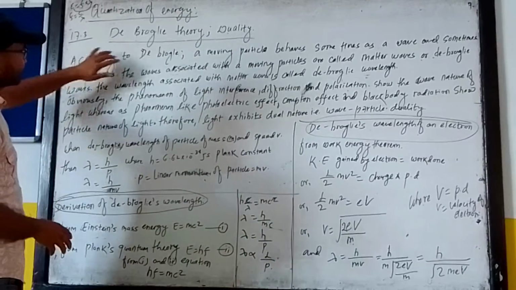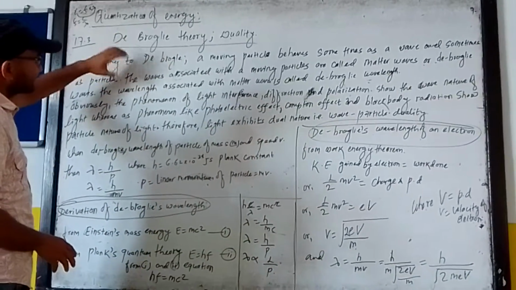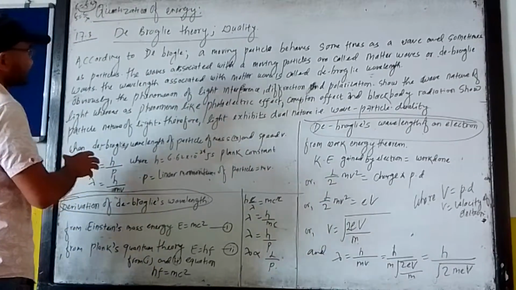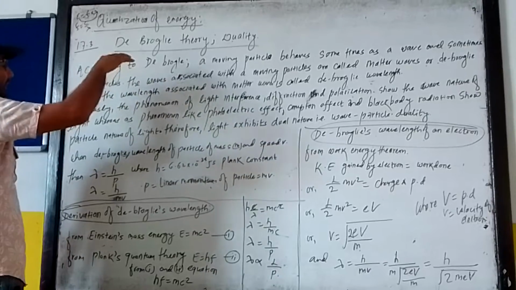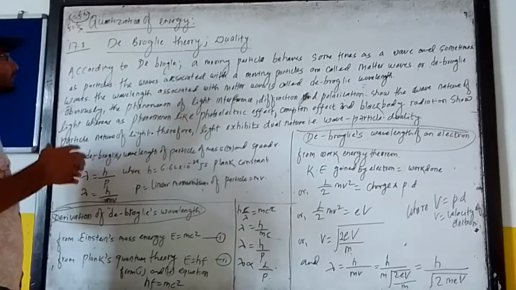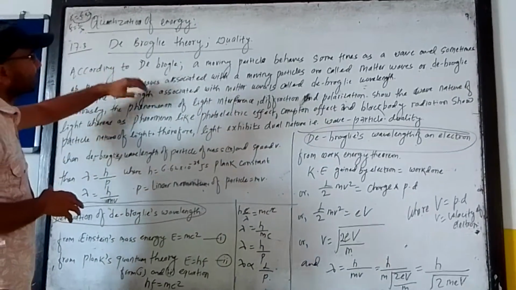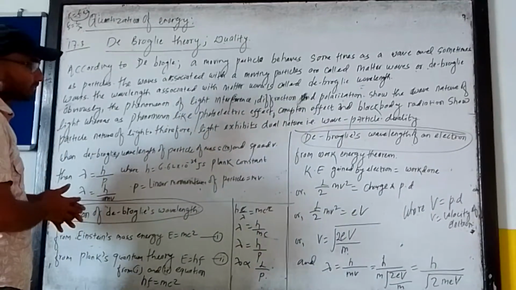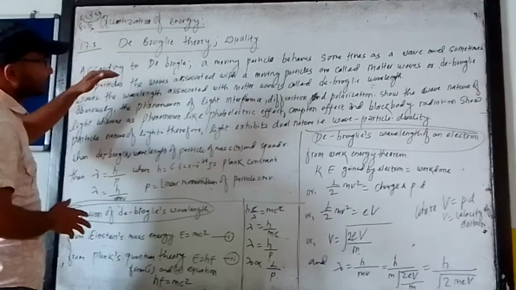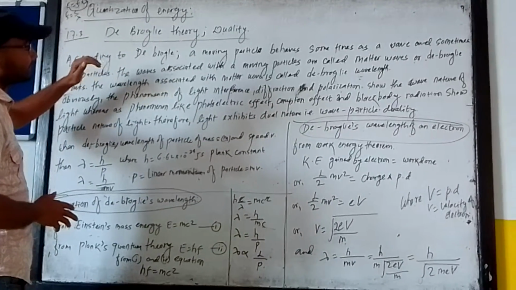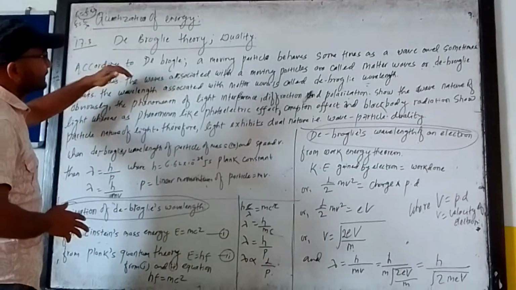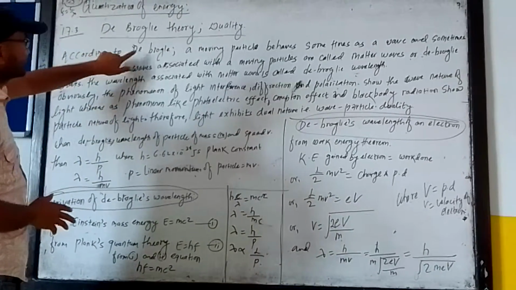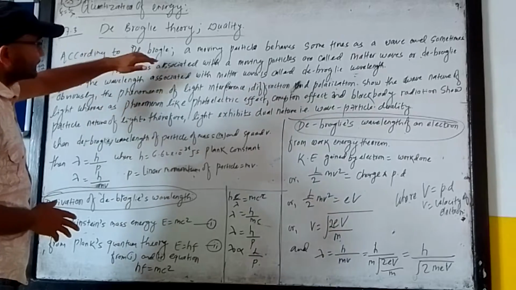So first of all, at the time he was doing his thesis, he proposed that the whole energy in this universe is in the form of matter and radiation. Sometimes energy is in the form of matter, sometimes in the form of radiation.